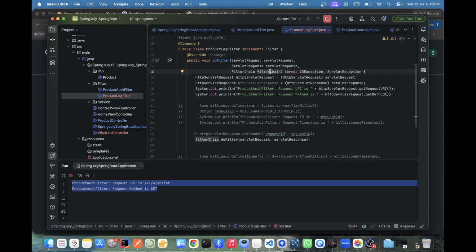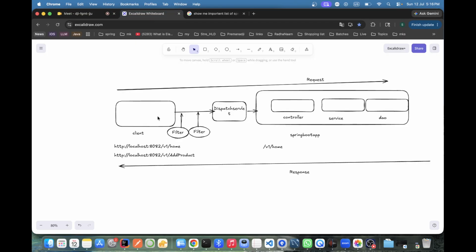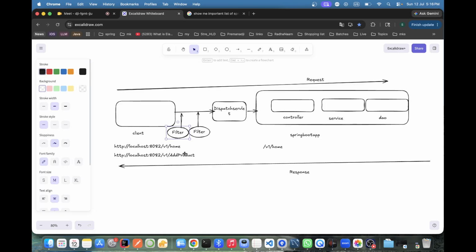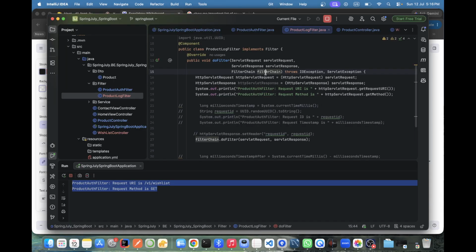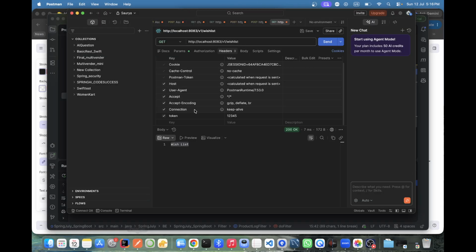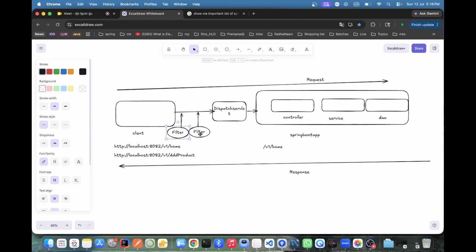It has the description of the next filter, where I need to go. The request came to the first filter, and then the filter chain is associated. From here I see I need to go to the next one, and after this, if there is no filter, Spring is smart enough to identify that and it will go on. Got my point? Understood.